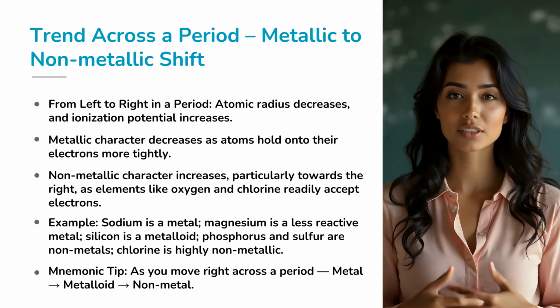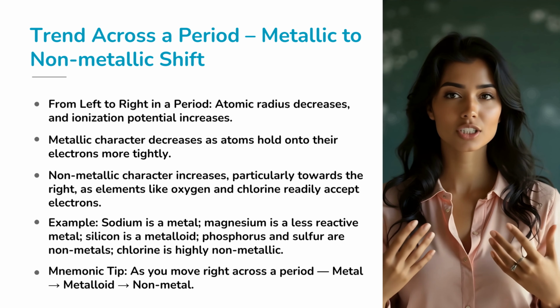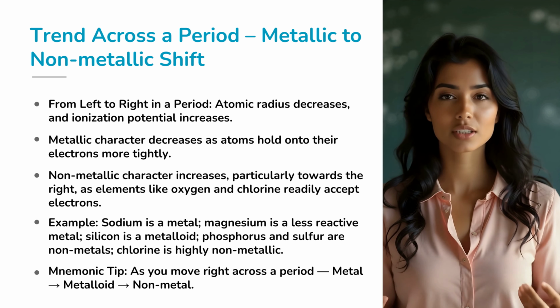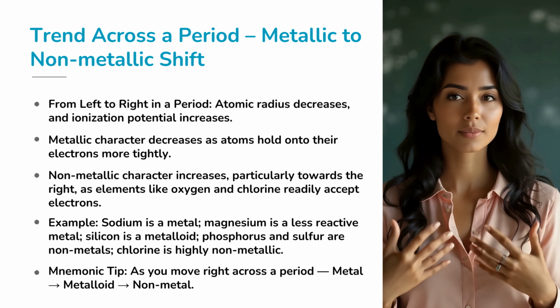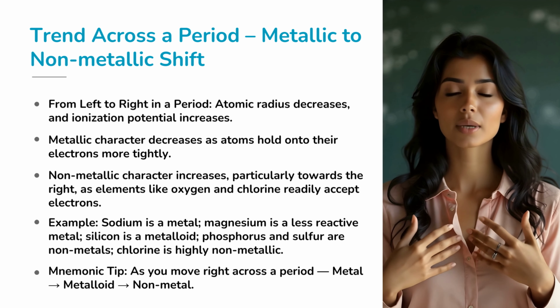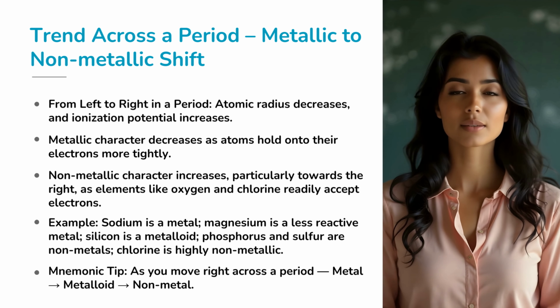This trend happens because electrons are added to the same shell while nuclear charge increases, pulling the electrons closer and reducing the size. The result? Across a period, metallic character decreases, non-metallic character increases.